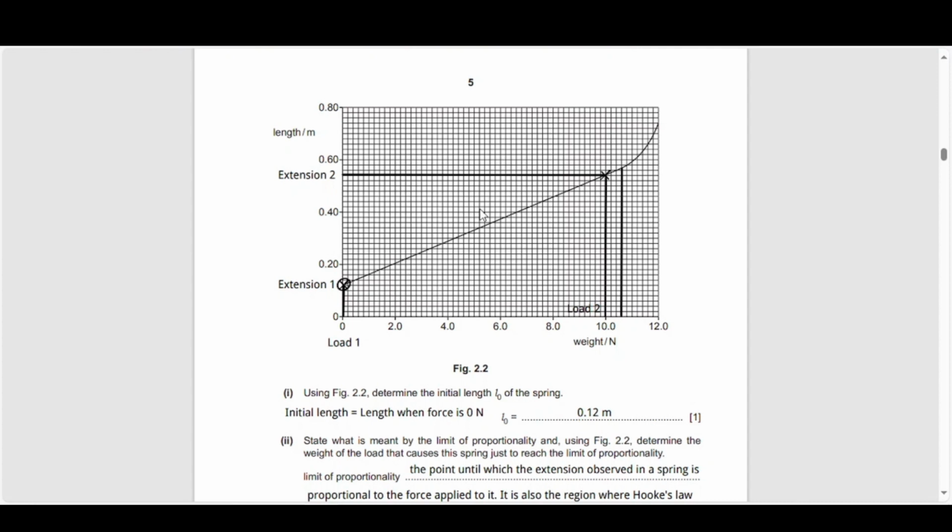Based on the concepts we've looked at, you have to see up until which point the curve is linear, which means it's a straight line. So in that region, the expansion of the spring is elastic. In that region, Hooke's law is observed. In that region, the limit of proportionality has not been breached. So that is essentially the linear section of the curve.